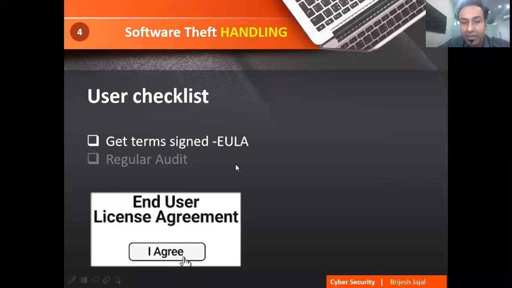But regular auditors are there. If you say that your software is legal, they will ask for an invoice copy. Do you have a bill of it? You have to show the bill that yes, I purchased Microsoft Office CD on this date. You must keep the bill with you officially. So proof of purchase should be with you.